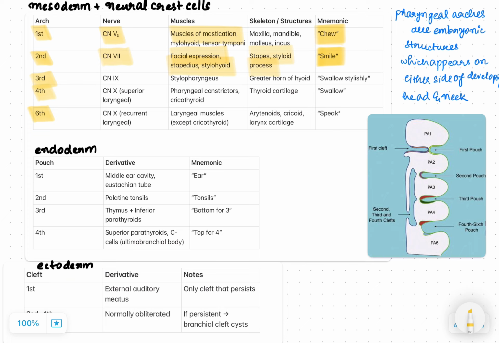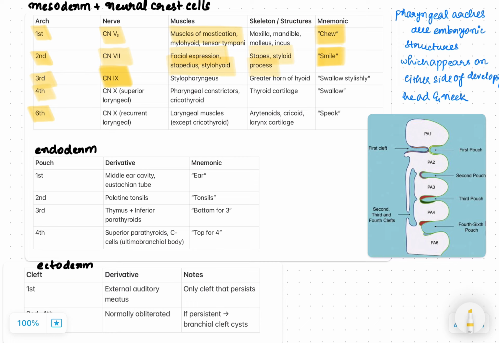Third arch is supplied by the ninth nerve, or glossopharyngeal nerve. The muscle is stylopharyngeus. Here the greater horn of the hyoid bone is formed, and this is also used for swallowing. The fourth arch is supplied by the superior laryngeal nerve, a branch of the 10th nerve. Here the pharyngeal constrictors and the cricothyroid muscle are formed, and the thyroid cartilage is also formed from this. These are also used in swallowing.